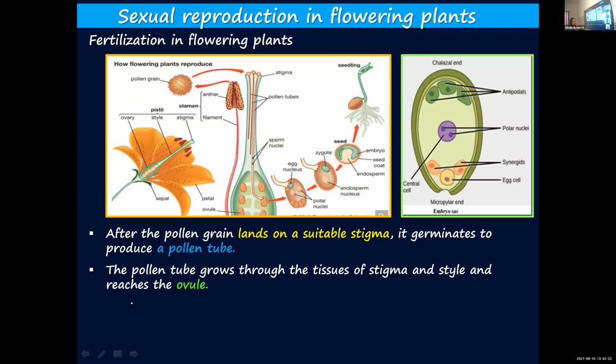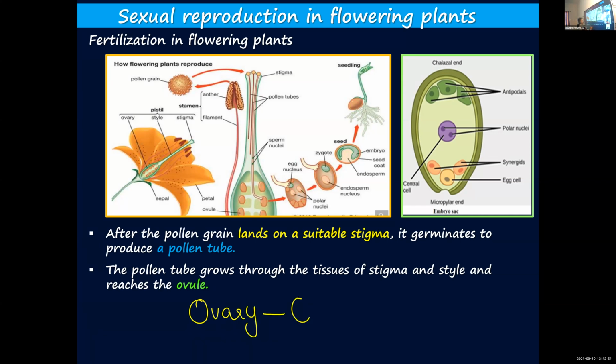This pollen tube grows from the stigma through the tissues of the style and finally reaches the ovule, which is present inside the ovary. Ovary is a part of the pistil or carpel.